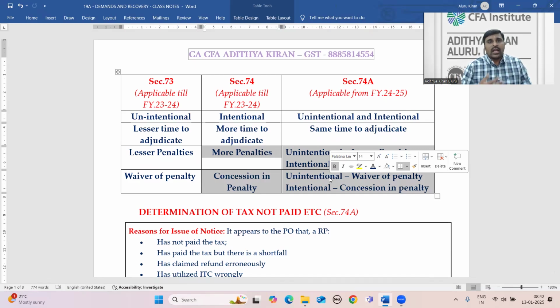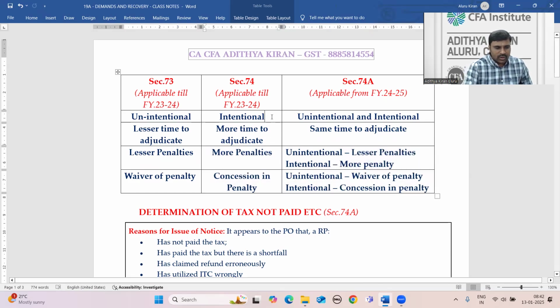It is very simple. The government should come out with clear guidelines regarding what they stand for: fraud, willful misstatement, or suppression. In Section 74A, three words are used.